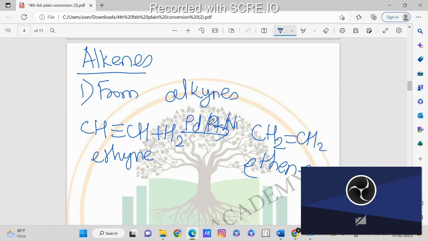So to prepare alkanes from alkenes, and to prepare alkenes from alkynes, we can add the same catalyst, that is palladium, platinum or nickel. Here we can add the same catalyst and carry out the reaction, because it's almost the same. Only the bonds are different, we have a double bond and a triple bond. So here also we add palladium, platinum or nickel as a catalyst, any one catalyst, and we add hydrogen gas.